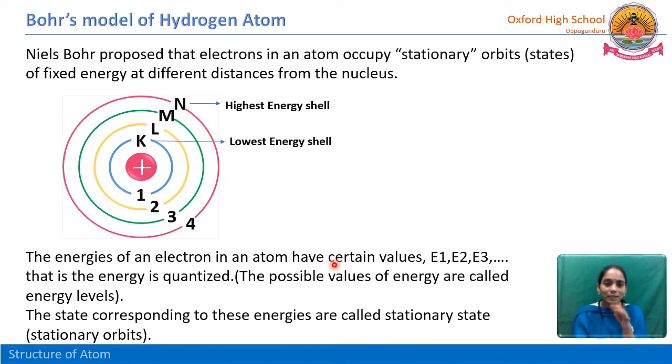By conducting this experiment, Bohr explained how the hydrogen atom emits the line spectra. He is the first person and he got the Nobel Prize also. So Bohr's model tells us the line spectra of hydrogen atom.